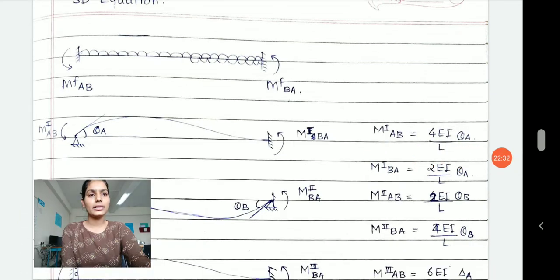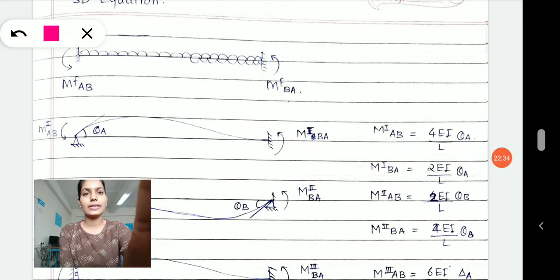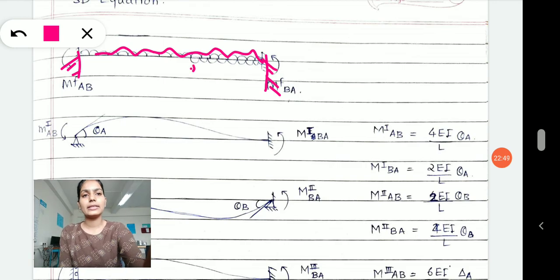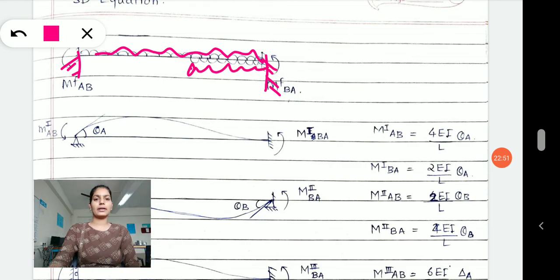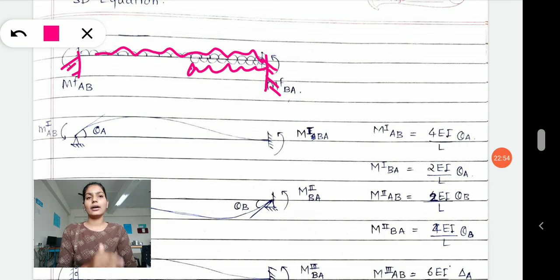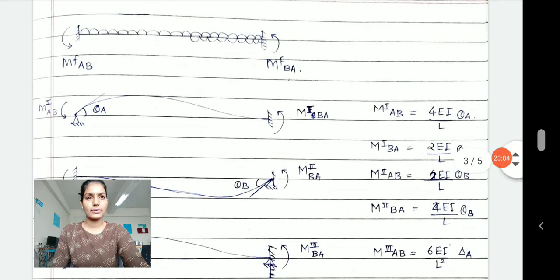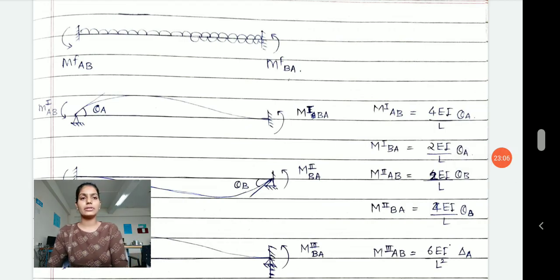Can you see here a beam I have drawn with fixed ends? I have drawn the beam with fixed ends, and it has a uniformly distributed load upon it from the top of that beam, as well as from the bottom of that beam. See, a certain uniformly distributed load is acting from the downward side, acting in the upward direction, and from the top side acting in the downward direction. Right, now in this we want to develop a slope deflection equation.